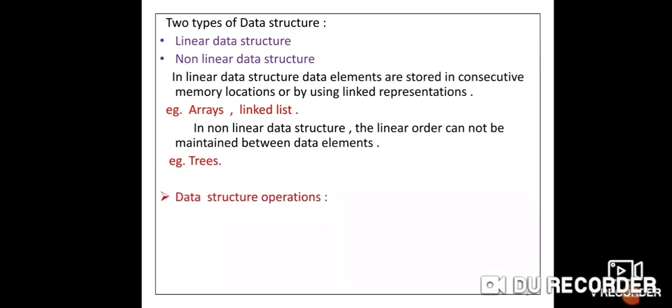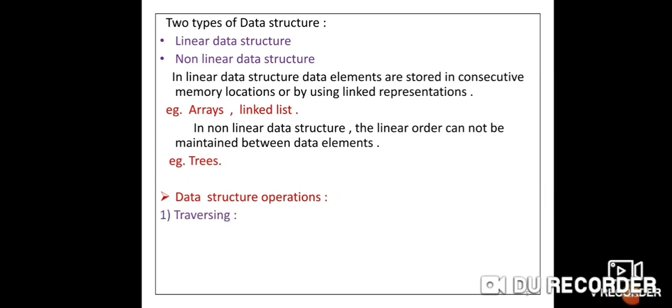Now the next topic is data structure operations. There are some operations associated with data structures which can be performed on any data structure. These questions are very important. This question is asked in the board exam for 3 marks: explain the different types of data structure operations. In data structure operations, there are only 6 operations. See them one by one.